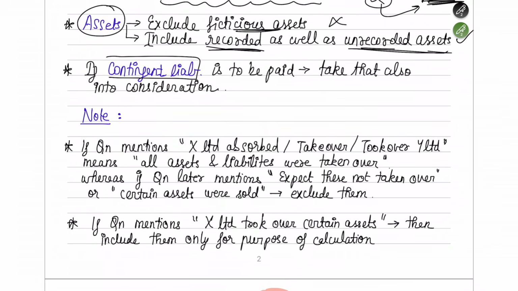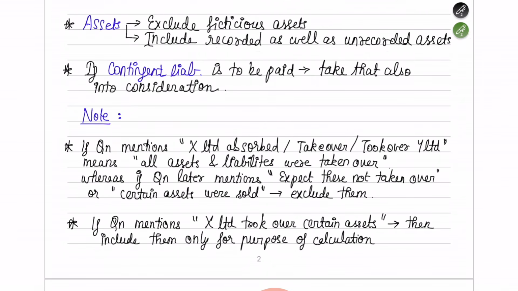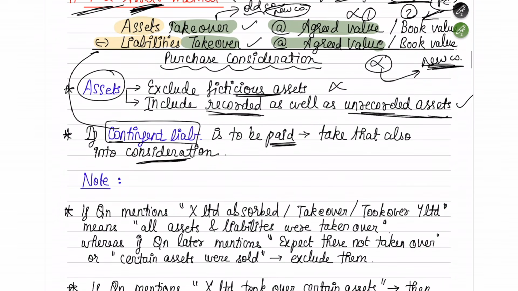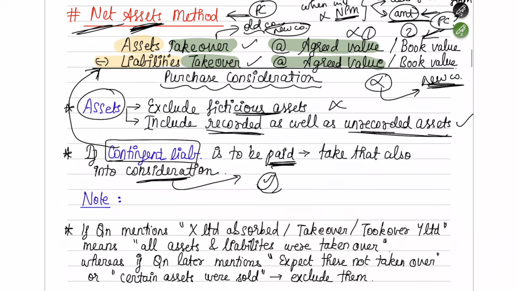Next point is in relation to contingent liability. If a contingent liability is to be paid, you can take that into consideration, because a contingent liability is not a liability yet. But if this contingent liability is to be paid in the future, you can take that into consideration while calculating the PC, and you can write it in the liabilities taken over column. Okay, so I hope you understood this.